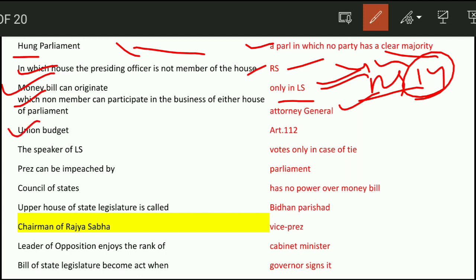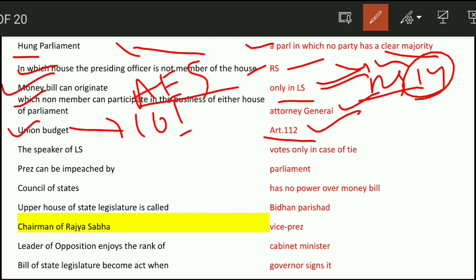Next question. Union budget. The word budget is not defined in the Constitution of India. It is the annual financial statement, under Article 112. Next question. The Speaker of Lok Sabha, when does he vote? He votes only in case of a tie.